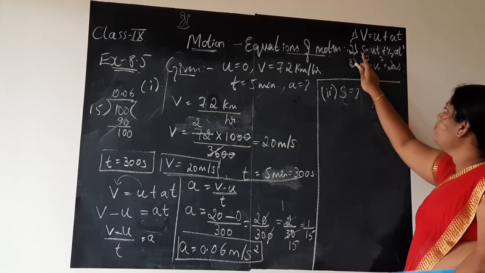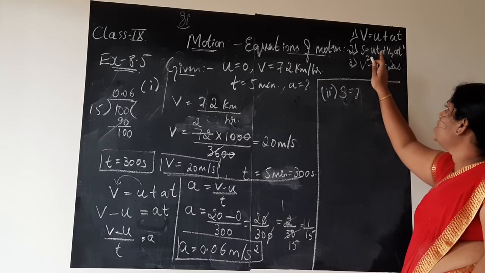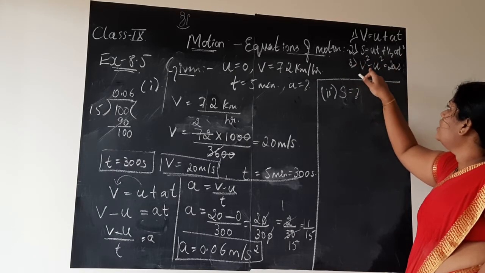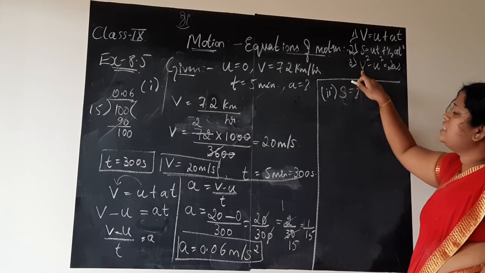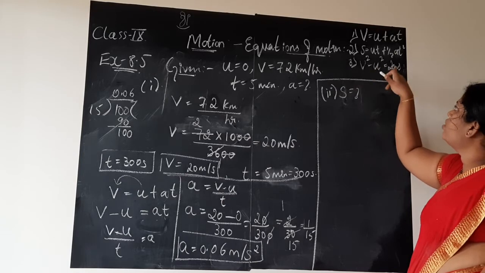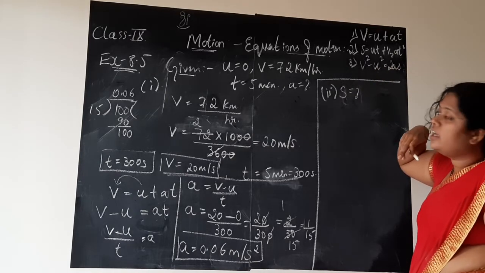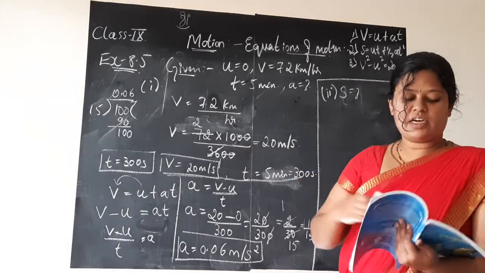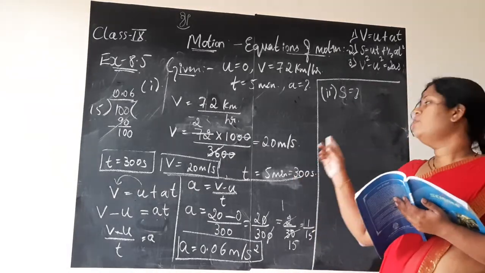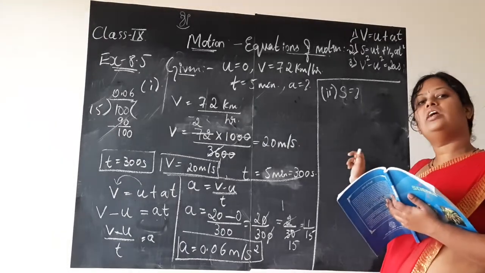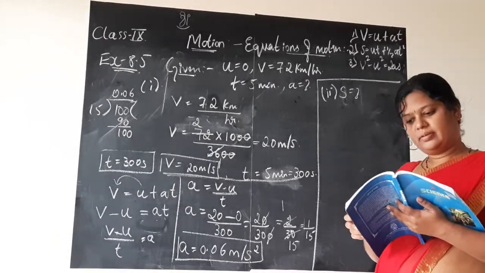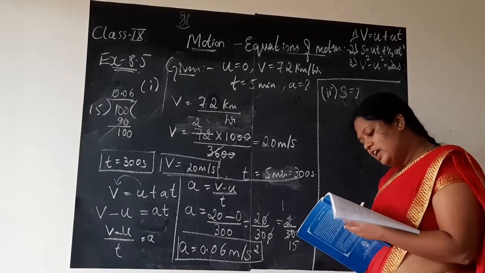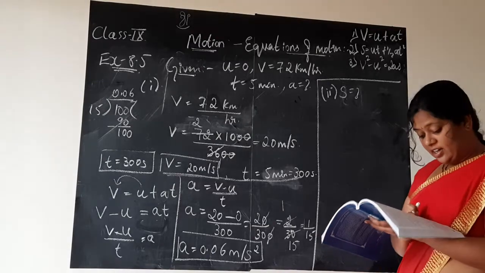So here s is the distance travelled, u is initial velocity, t is time, half is constant, a is acceleration, t is time. Similarly, in v square minus u square is equal to 2as, v is final velocity, u is initial velocity, 2 constant, a acceleration, s is distance again. So you should write s is equal to question mark and not d is equal to question mark here. Why? S is the representation for the distance travelled by the body in case of the equations of motion. Am I too fast? No. So we have 2as, to go to the question.